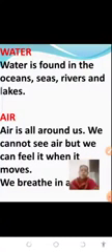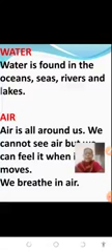And let us see now water. Water is found in the oceans, seas, rivers and lakes. Air. Air is all around us. We cannot see air, but we can feel it when it moves. We breathe in air. See, can you see lake? This is a lake. This is river.